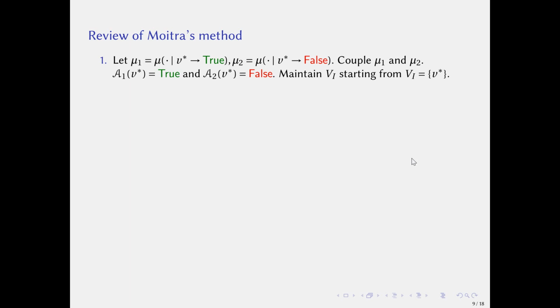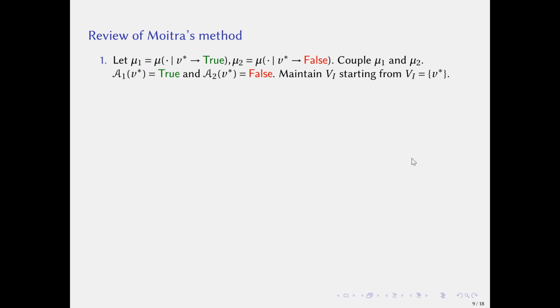Let mu1 be the distribution conditioned on v star being fixed to be true, and mu2 be the distribution conditioned on v star being fixed to be false. Consider the following coupling between mu1 and mu2.